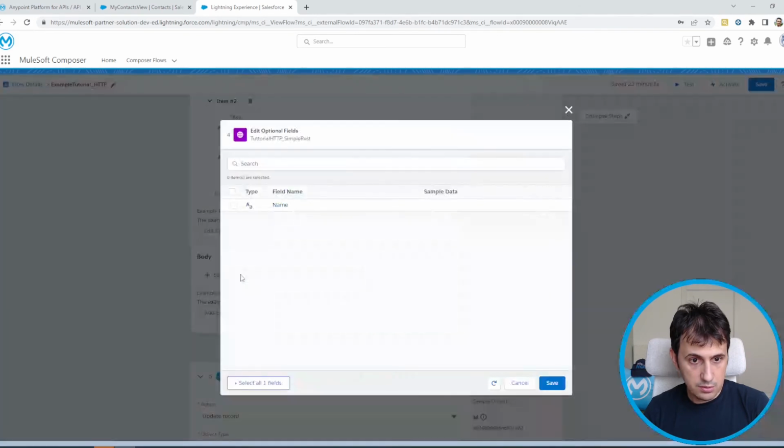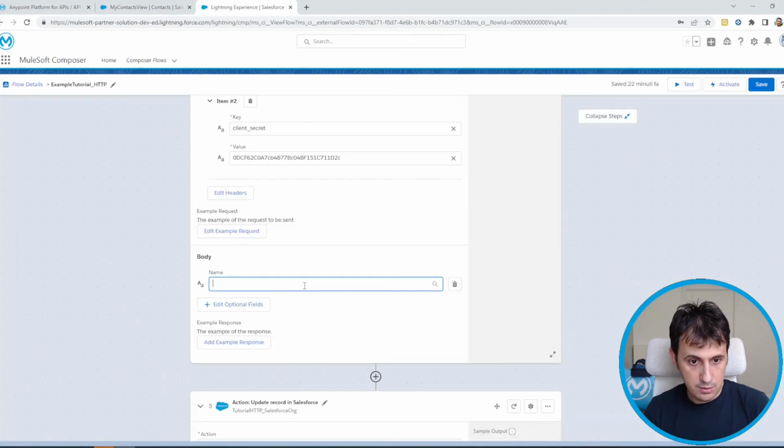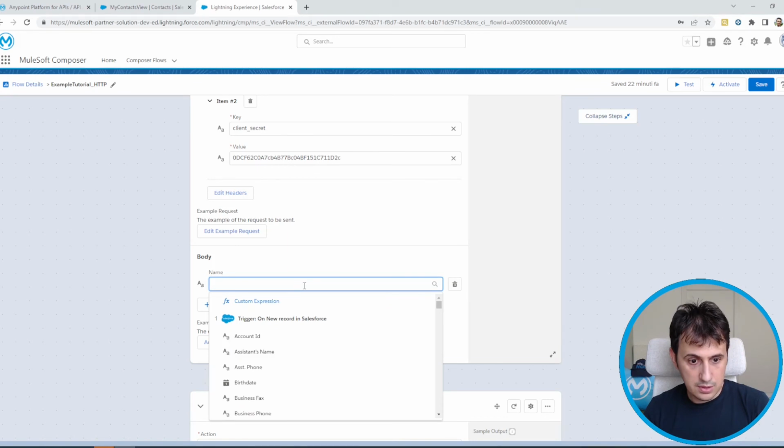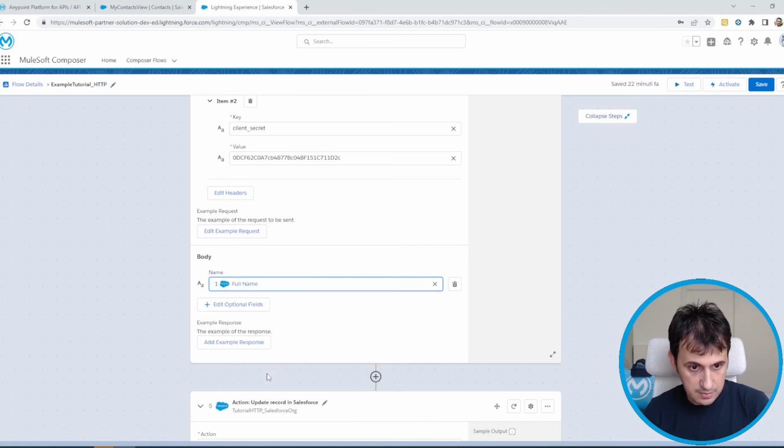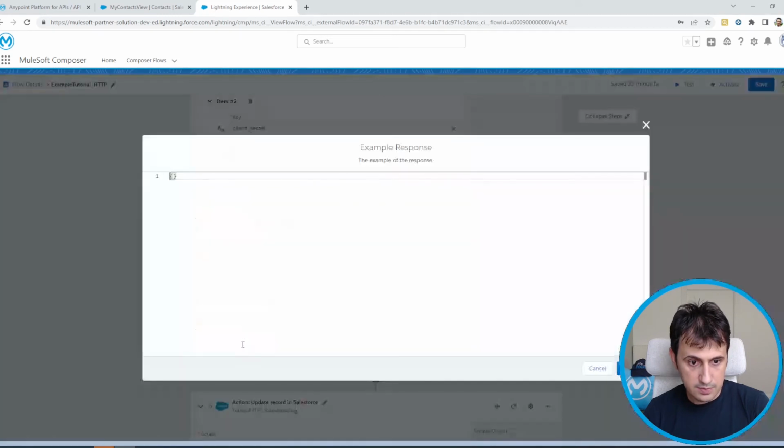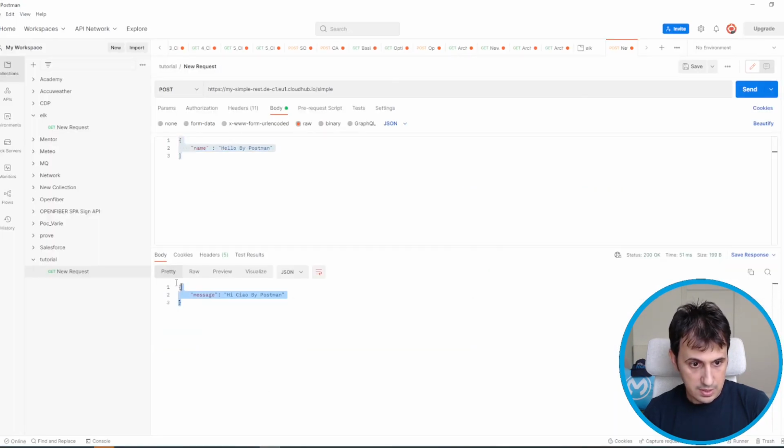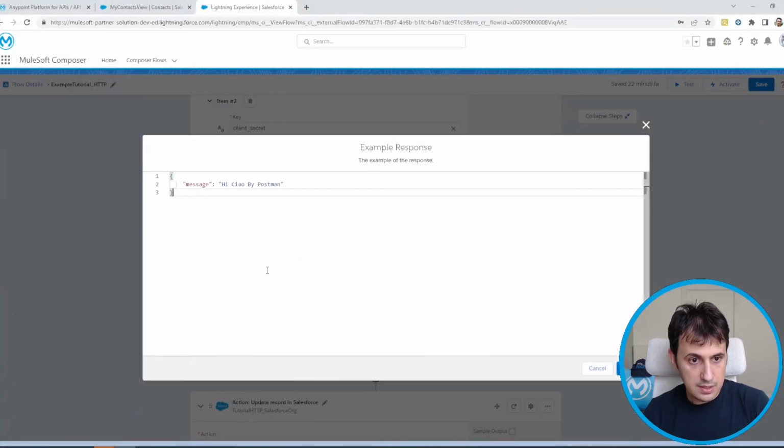We need to add the field in order to give it a value. I want to enter the name of the person, so name, maybe the full name. And I add an example response, that is this one. Again, we have to remove the new line due to the bug. Okay, save.